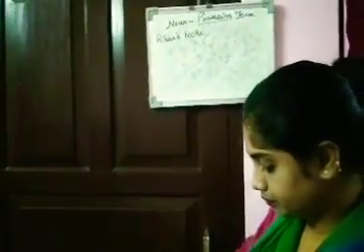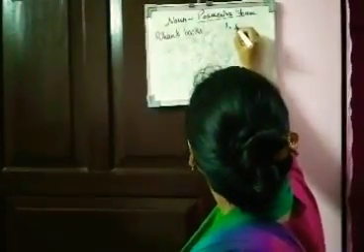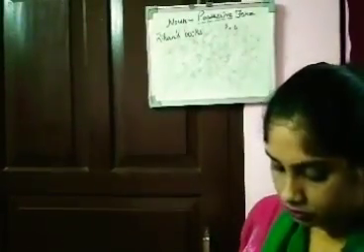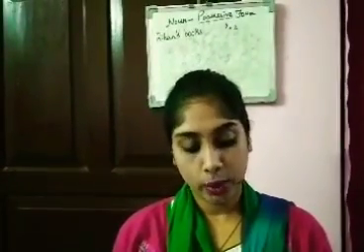We add apostrophe, okay, and we add S. It's clear? Now you see this. Now you read the sentences which are given in your examples. This is Mohit's bag. It is Rani's book. The queen's crown was very expensive.